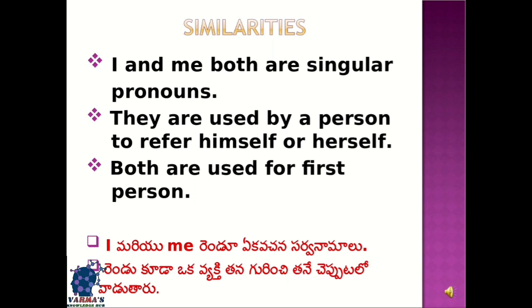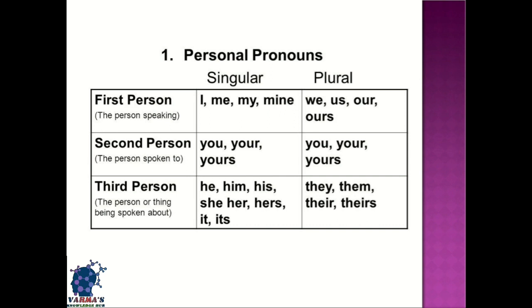Both are used for first person. We know what are first person, second person and third person and their singular and plural forms. For your reference, I have given this table. We are not going deep into this because we already know this. First person is the person who is speaking. I, me, my and mine come under singular and plural.